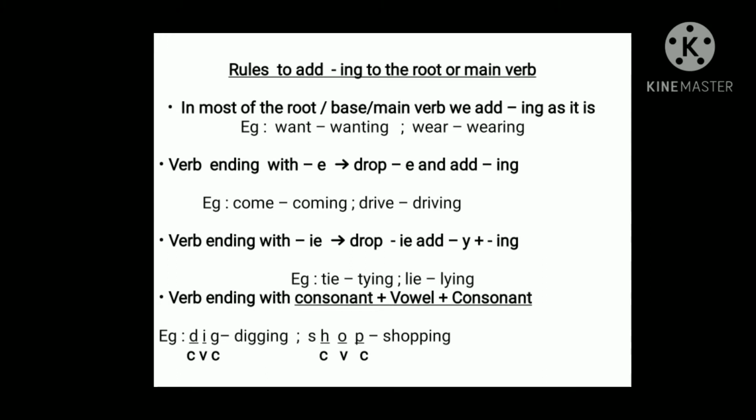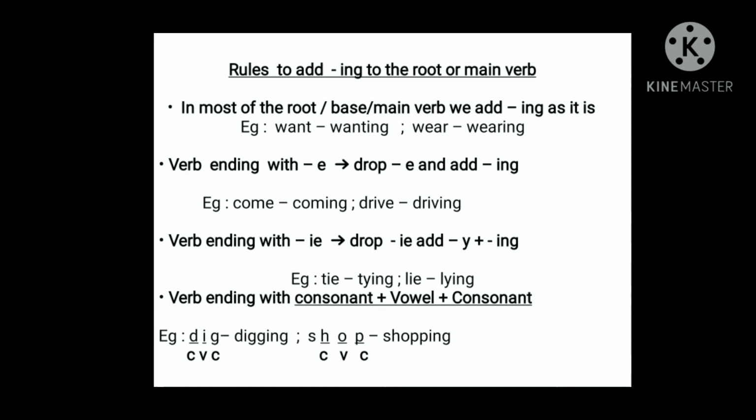Apart from that, we have certain rules. For example, any verb that ends with e, we will drop e and then we will add ing. Look at the example. Come, the last letter is e, so we have dropped e and we have added ing. Look at the next one. Drive. Drive is ending with letter e. So we dropped e and we have added ing.